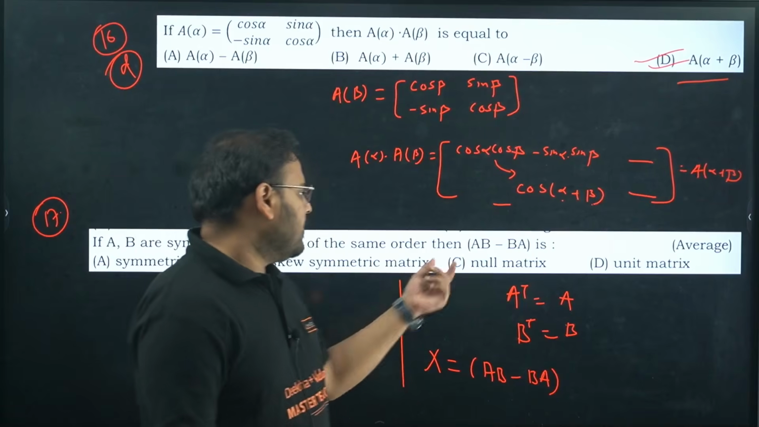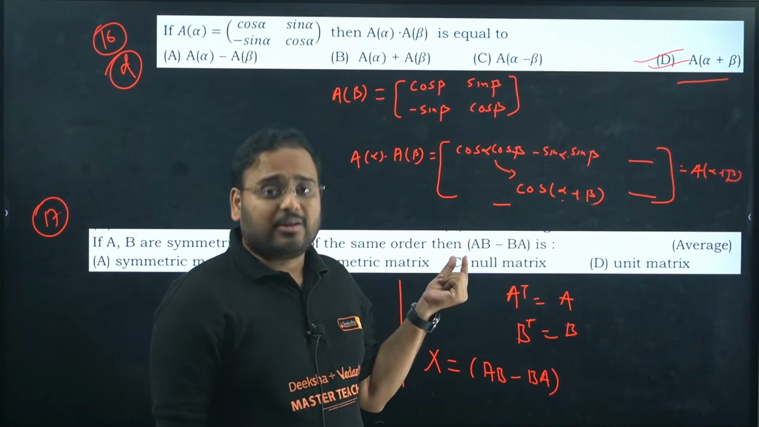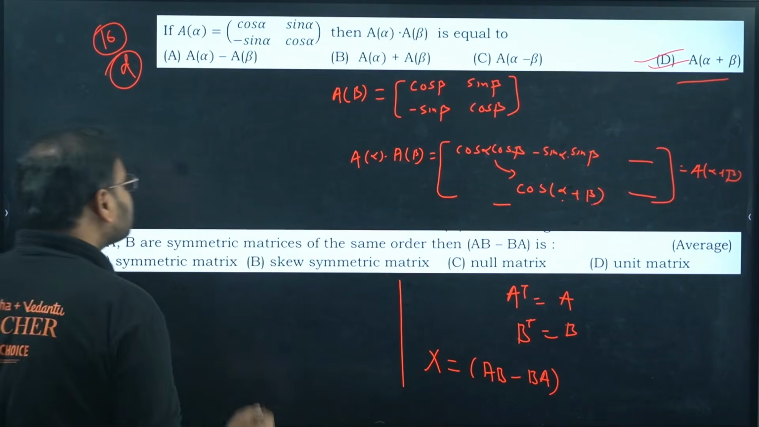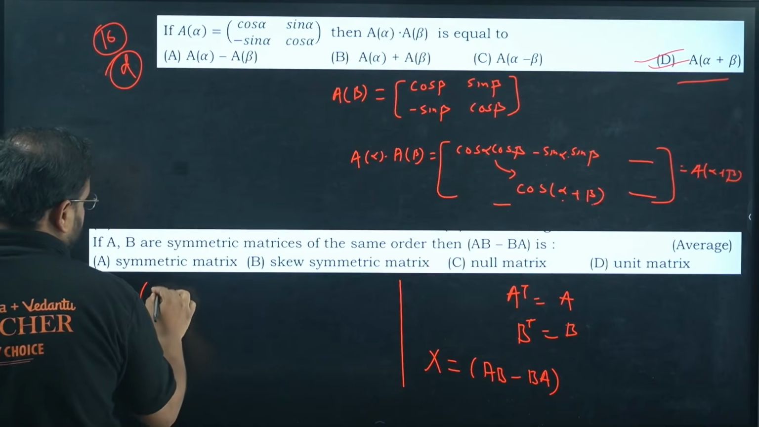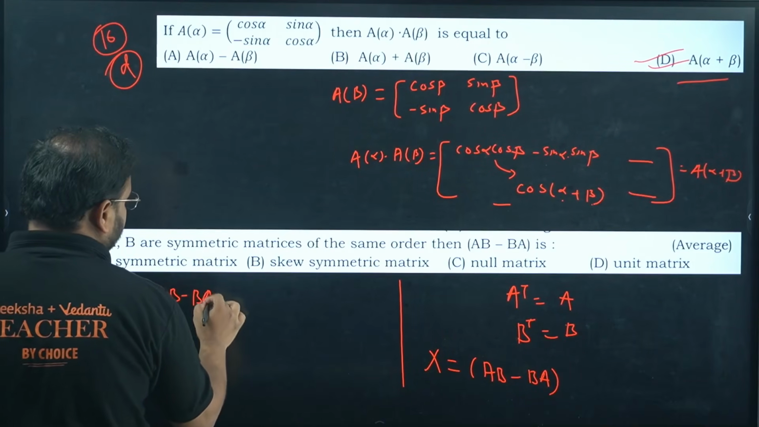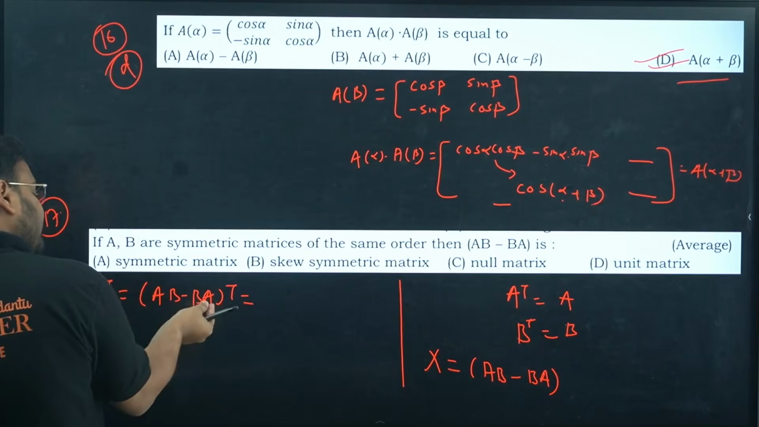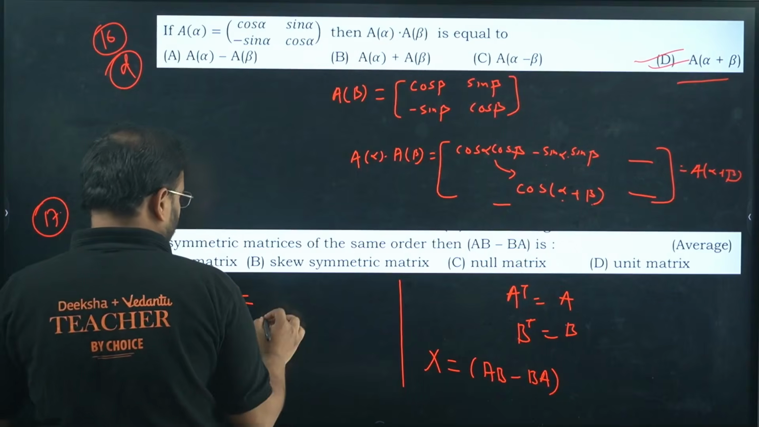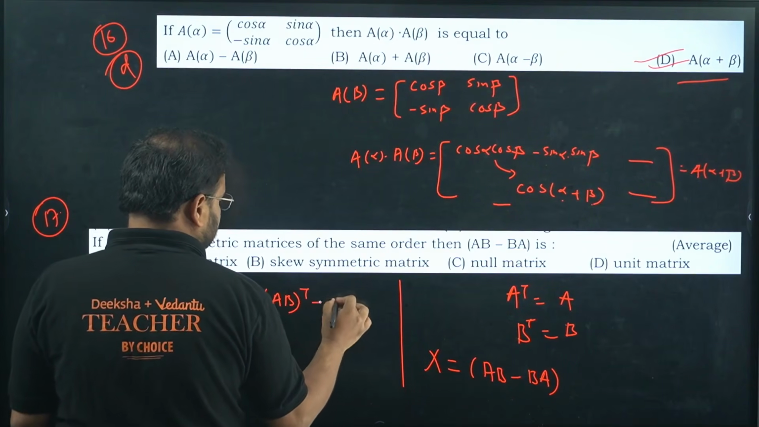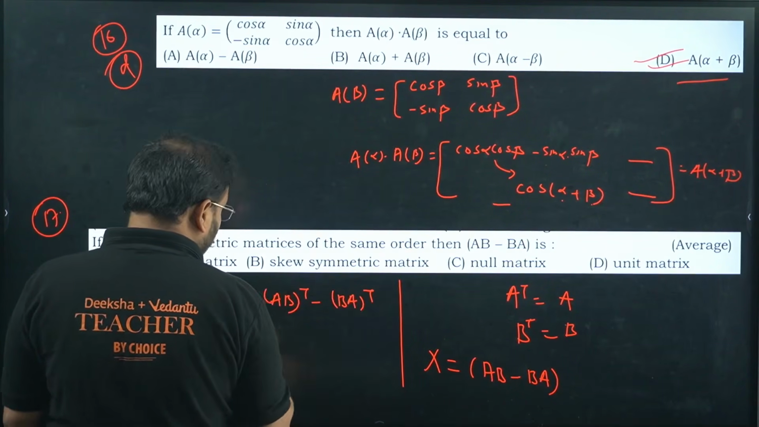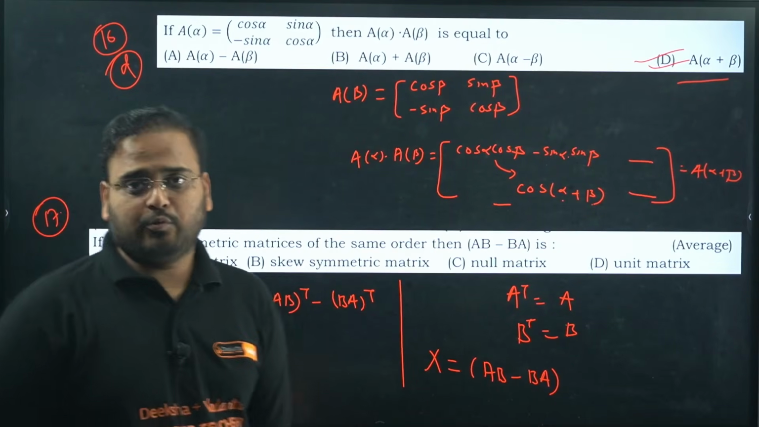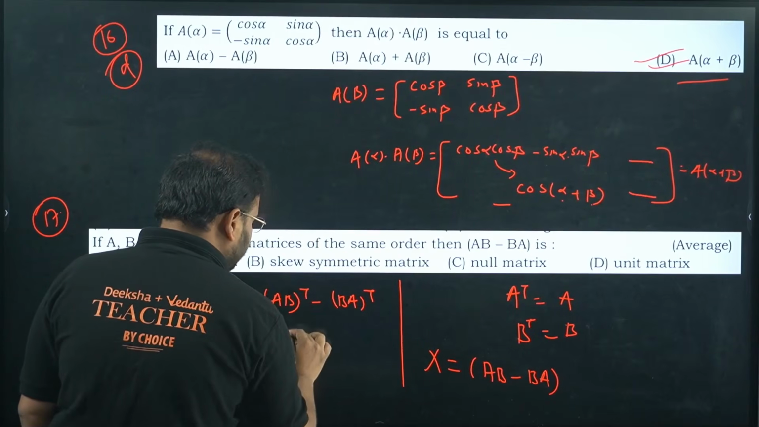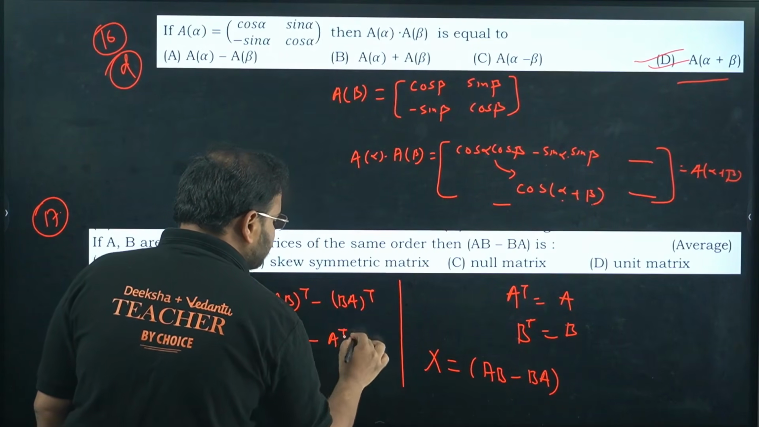How come, sir? Product of two matrices AB is also a matrix. BA is also a matrix. Difference of two matrices is a matrix. So I can take a matrix as X. Find X transpose, please. So AB minus BA transpose becomes what? When we have a difference or sum, we can simply take the transpose on individual terms. So we get AB transpose minus BA transpose. But when you have the product, the reversal law will hold true. Reversal law means the matrix will reverse. So B transpose A transpose minus A transpose B transpose.